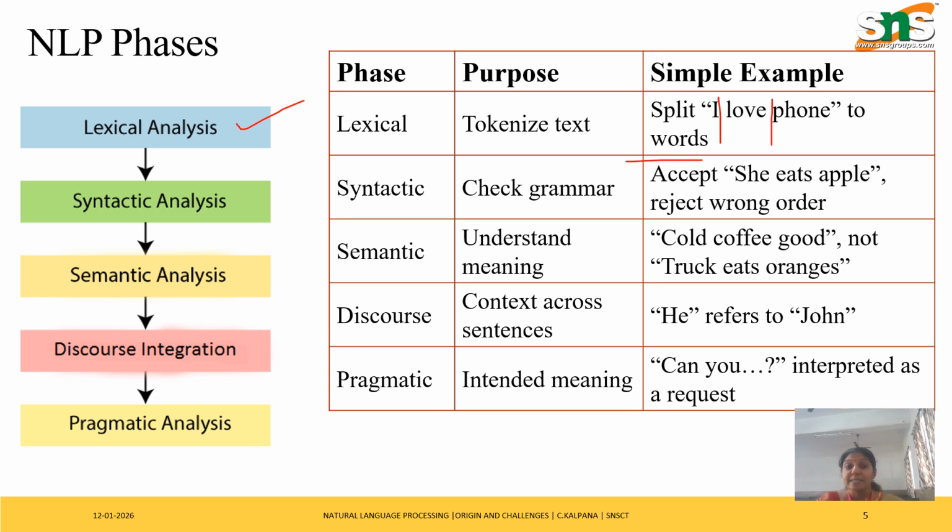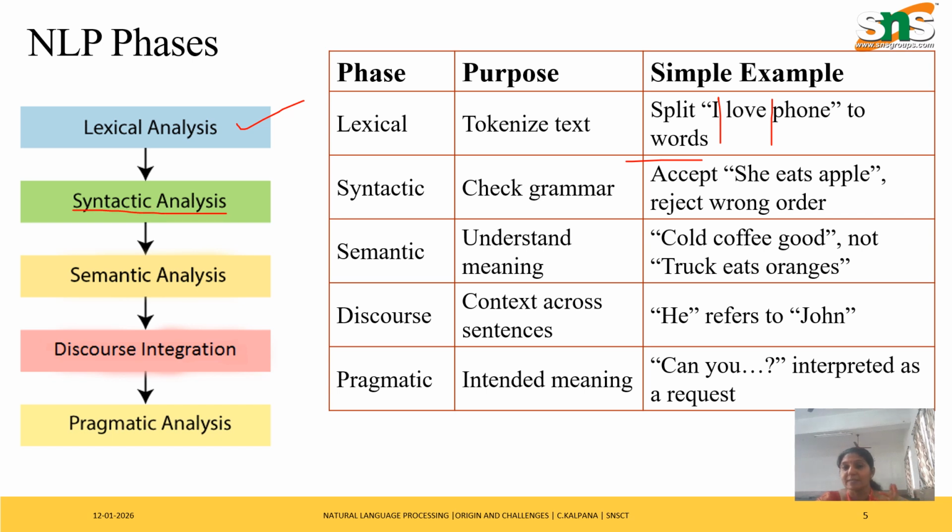After that, syntactic analysis. In syntactic analysis, it checks the grammar, whether the sentence formation is correct or not. If you are checking with the English language, it checks whether it follows the correct grammar rules of English or not. So that is the work of syntactic analysis.